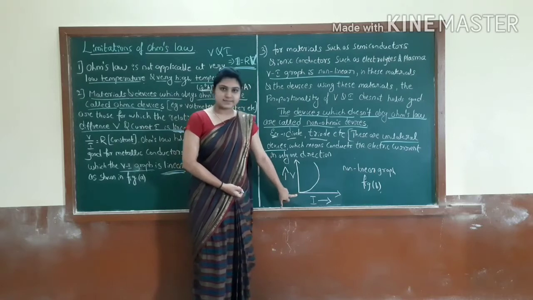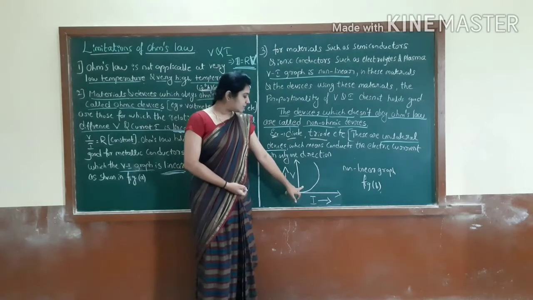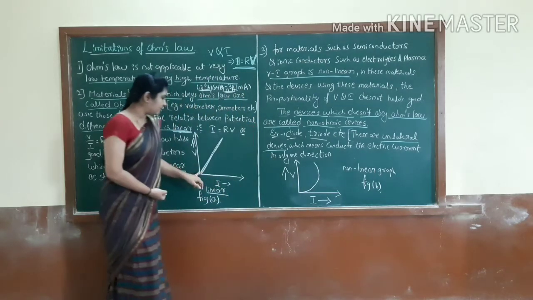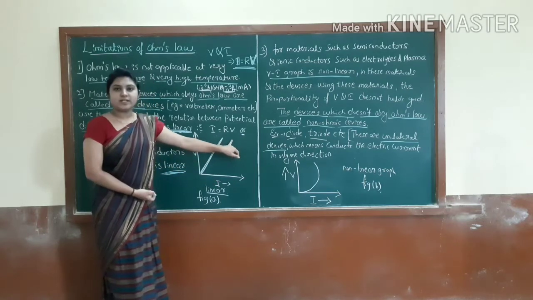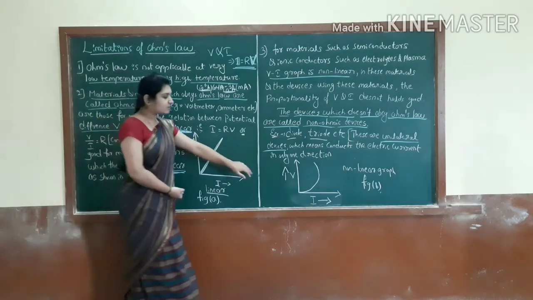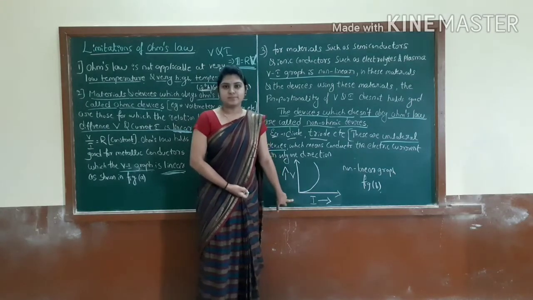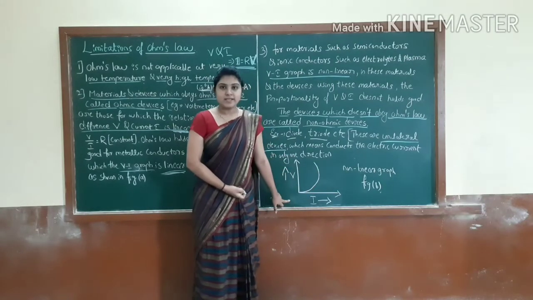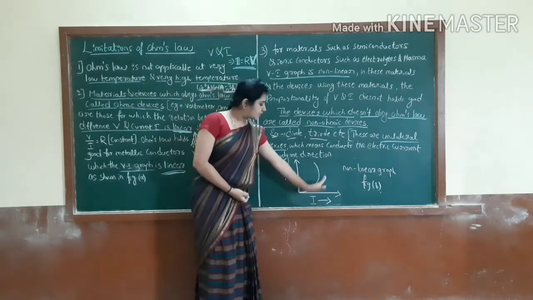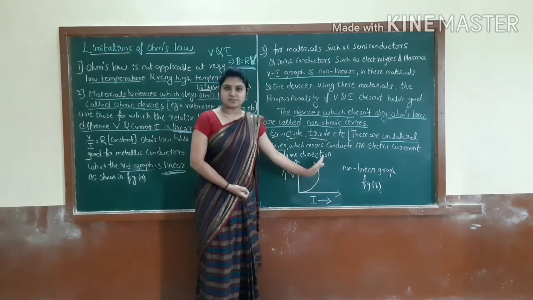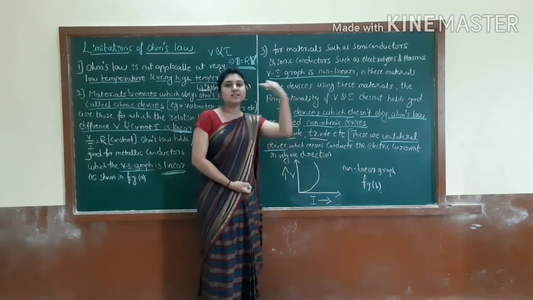It comes like this. That means sometimes it is linear, in one particular direction, correct? But see, this graph is non-linear. The straight line we are not getting here. Yes, a curve is present. Here it turns like this.